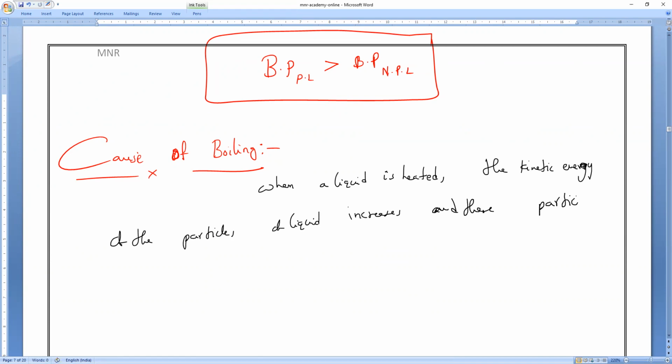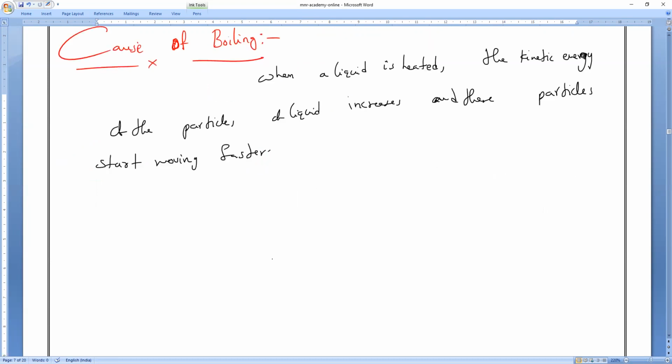Understanding? Whenever they attain the boiling point, for example, let me take water. I'm heating the water now. Consider my room temperature is 30 degrees Celsius.